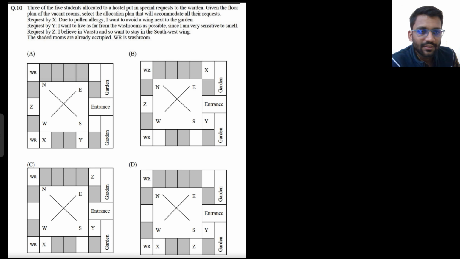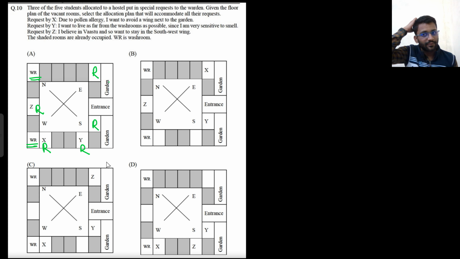So what is the request by X? Due to pollen allergy, I want to avoid a wing next to the garden. So these are the rooms. This is a room. This is a room. This is a room, and this is a room. These are 5 rooms. Okay. WR means washroom. These two are washrooms, and these are 5 rooms.